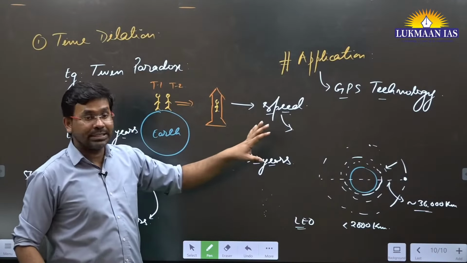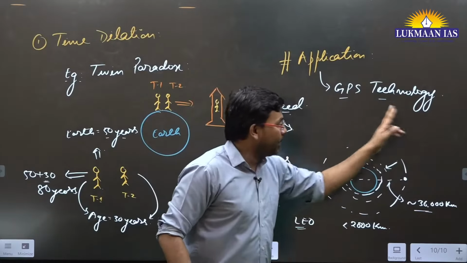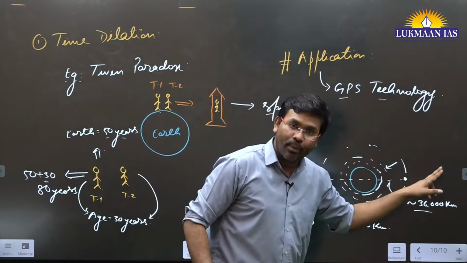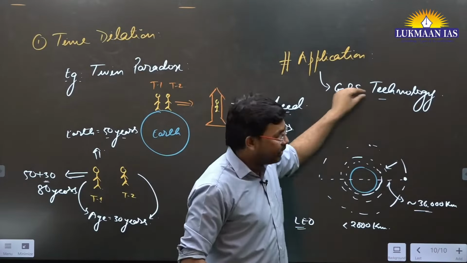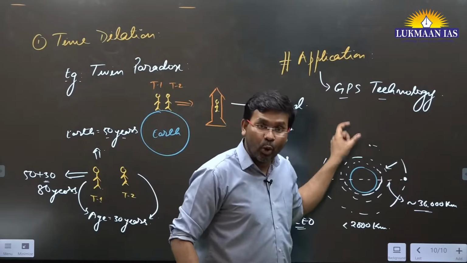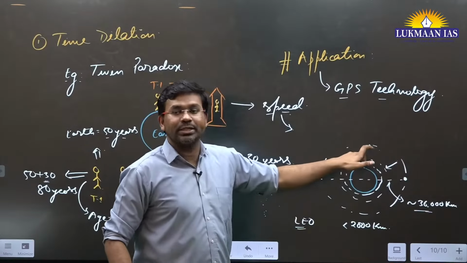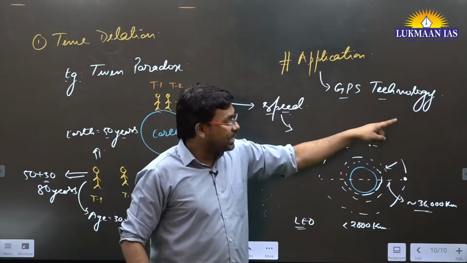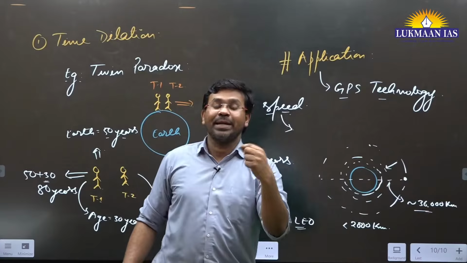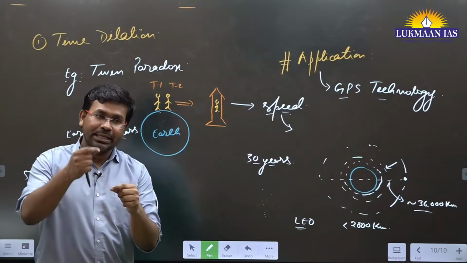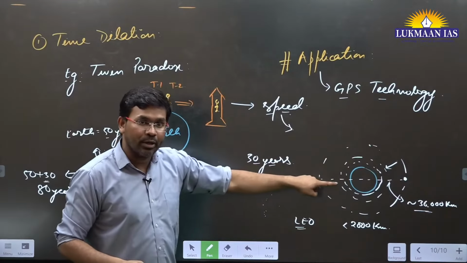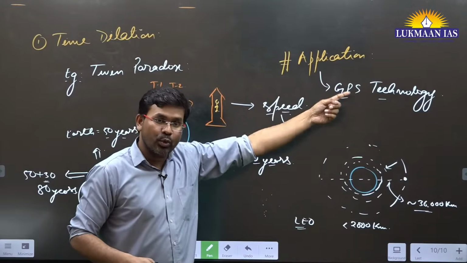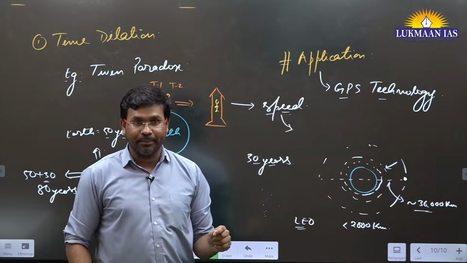And if we talk about the satellites that are revolving beyond 36,000 kilometers from the surface of the Earth, those satellites will be moving slower as compared to the rotation speed of Earth. So those satellites will see time dilation, meaning the time there will pass slowly as compared to time on Earth. For those satellites also, we need to keep adjusting the time.